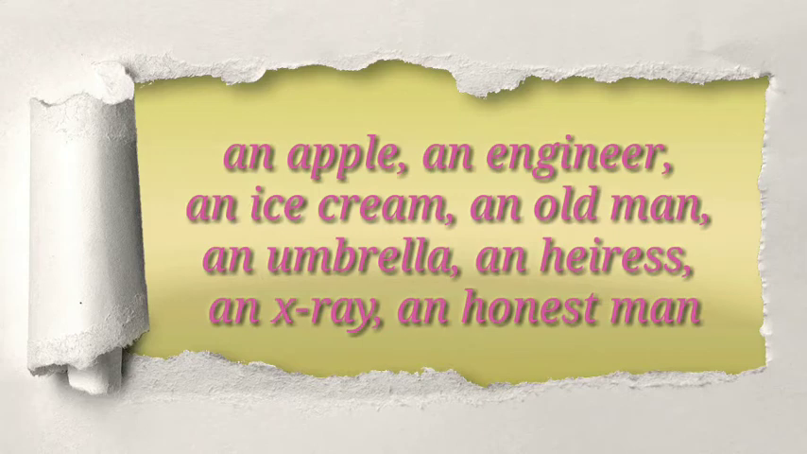Students, look at the examples once again. We have two examples here which start with H. Which are those? Yes, they are heiress and honest man. Here H in both the words is silent. They are mute H. So we need to use an. Why? Because both these words start with a vowel sound.